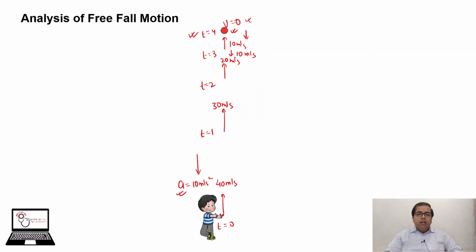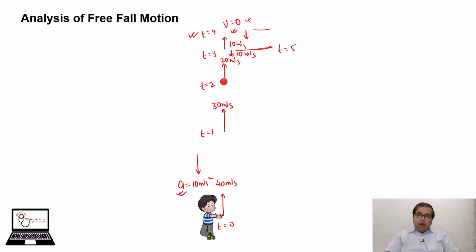So after 1 second, its velocity becomes 10 meter per second, as the upward motion and the downward motion are both the same. That means at t equal to 3 and at t equal to 5, the ball will be at the same position.